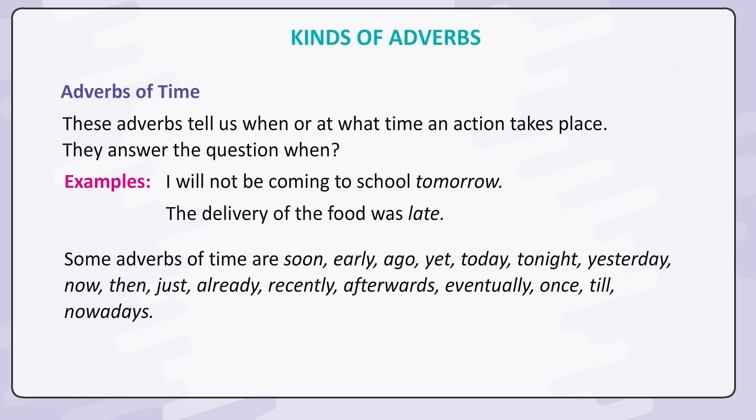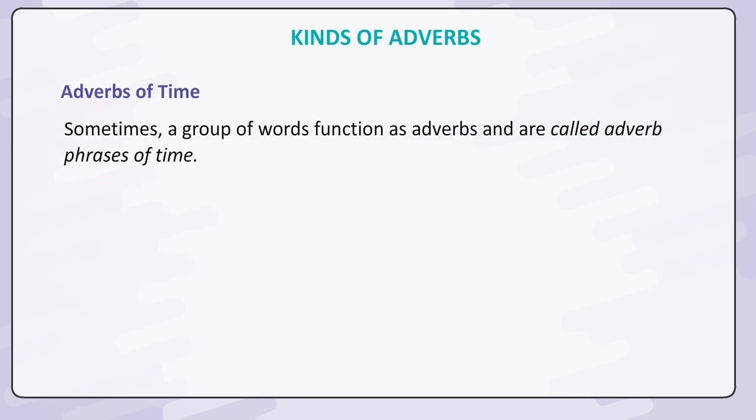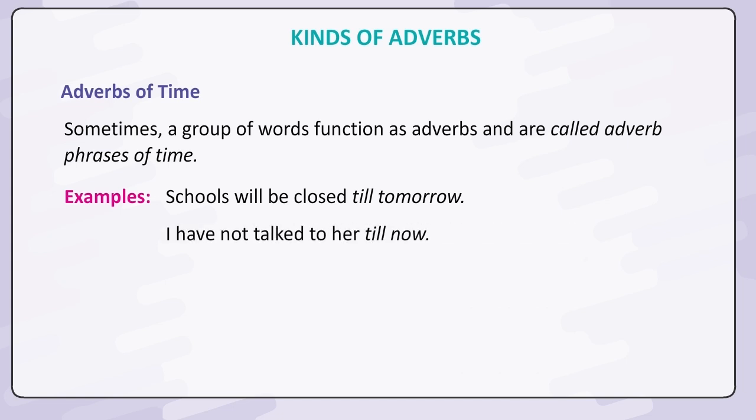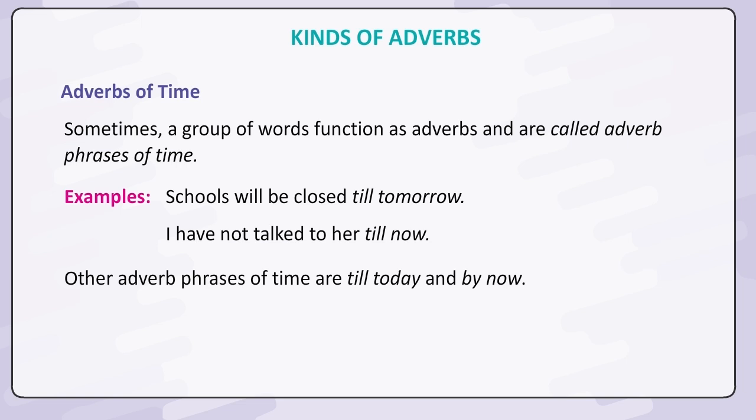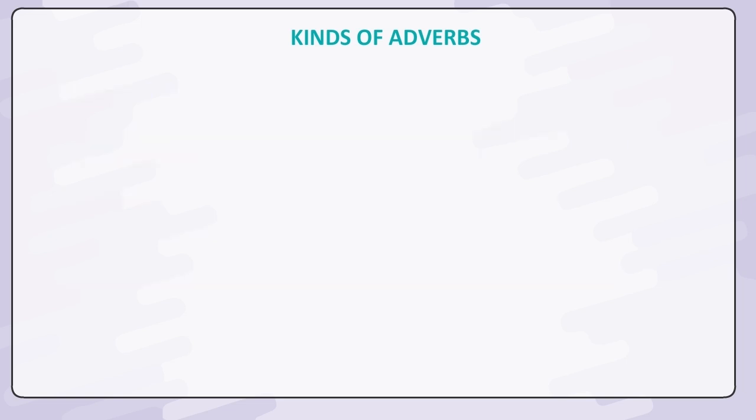Sometimes a group of words function as adverbs and are called adverb phrases of time. Examples: Schools will be closed till tomorrow. I have not talked to her till now. Other adverb phrases of time are till today and by now.